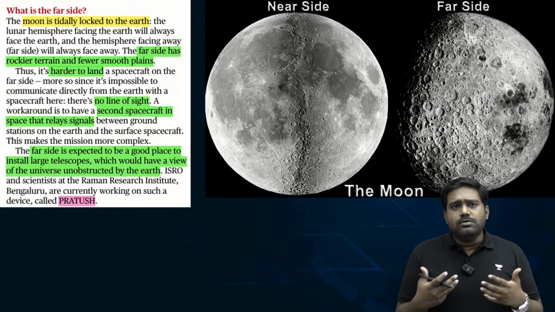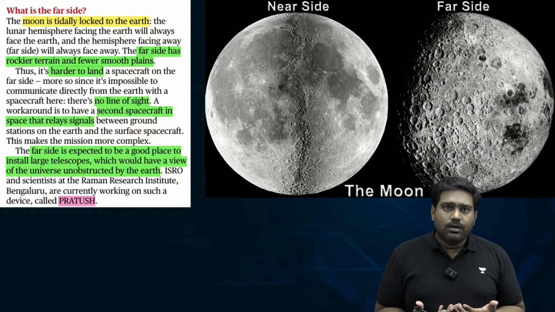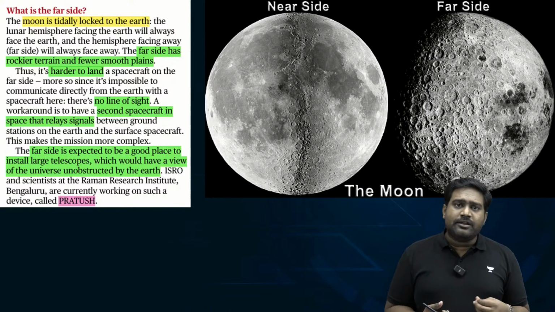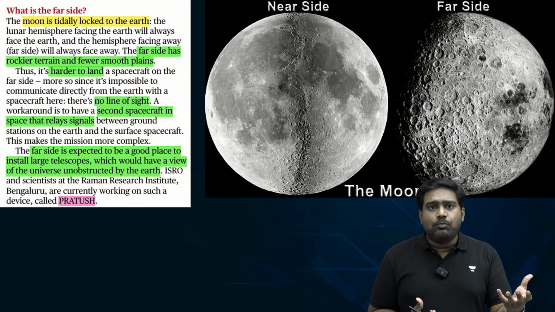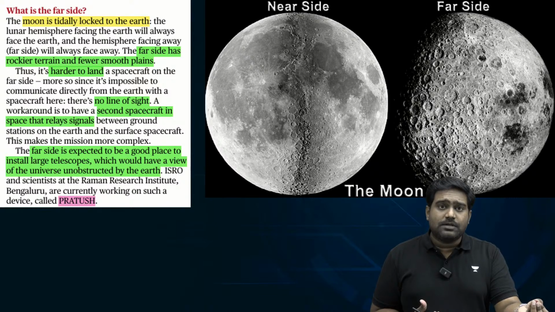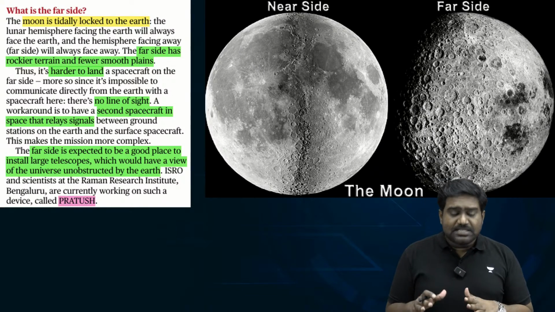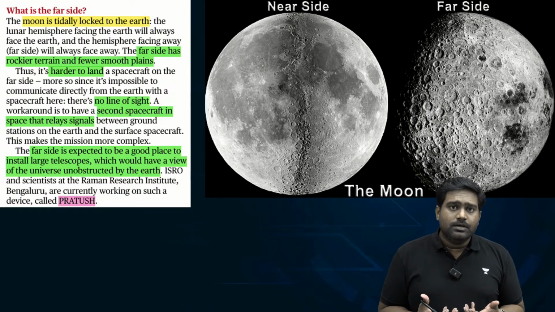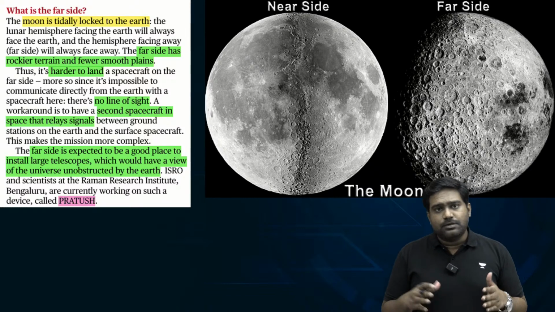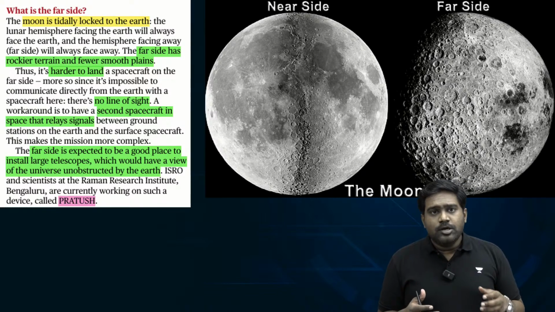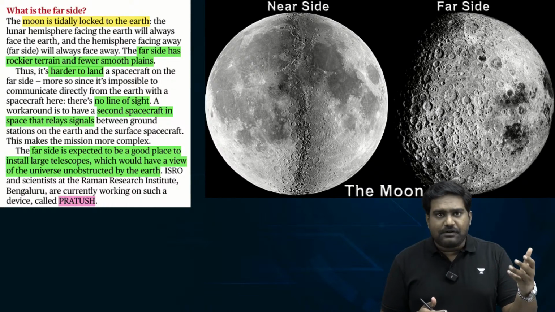But what is so unique about the far side of the moon? You might have heard that many countries are in a rush to explore the south pole of the moon, or to explore the far side of the moon. So there has to be some specific scientific reason. What explains the scientific interest of the global spacefaring community to focus on the south pole of the moon and the far side of the moon?